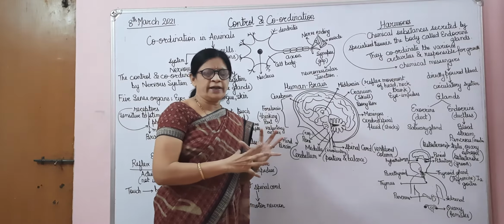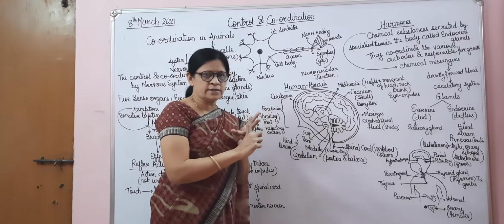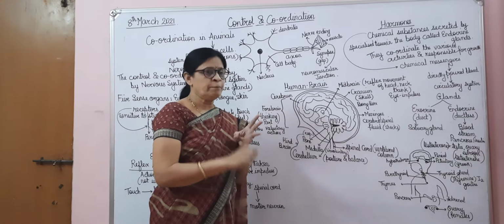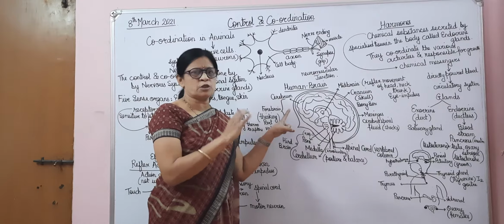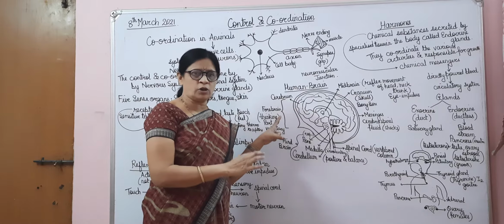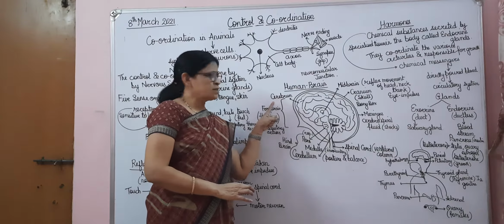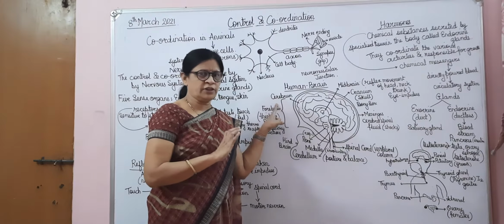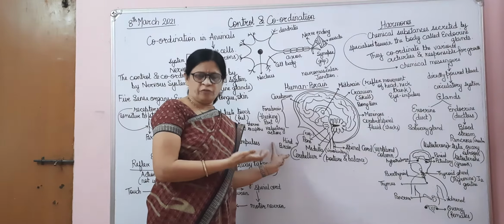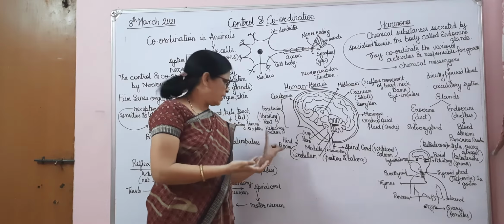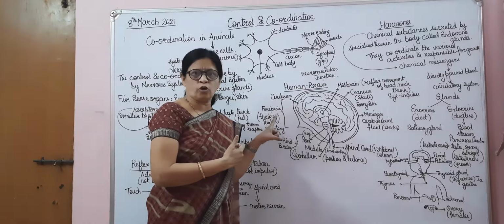So the brain is broadly divided into how many parts? Three parts. One is the forebrain, second is the midbrain, third is the hindbrain. The forebrain consists of what? The cerebrum, and this cerebrum is responsible for thinking, intelligence, our thoughts, our memories. The cerebrum is responsible for thinking and all the voluntary actions, whatever actions we are taking, we are running, we are walking, so all these are voluntary actions, and these voluntary actions take place with the help of the forebrain.